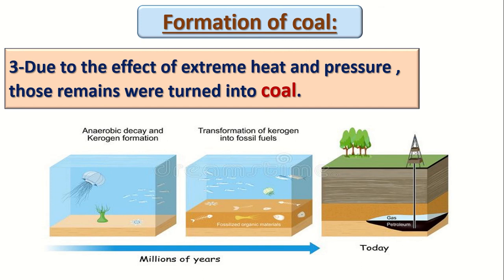A coal. Because of the very extreme heat, temperature, and very extreme pressure under the earth's surface, these remains will change into coal. Extreme heat and extreme pressure, and it will change into coal. So the coal is made of dead plants.